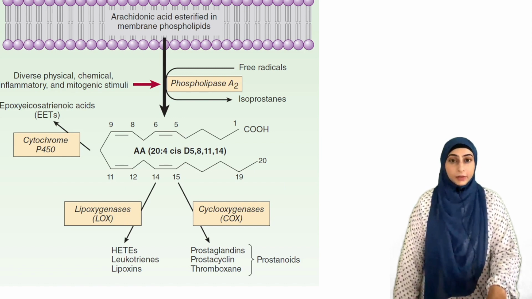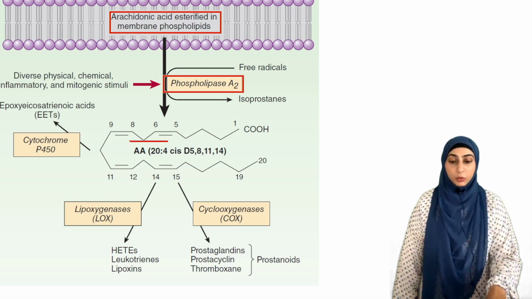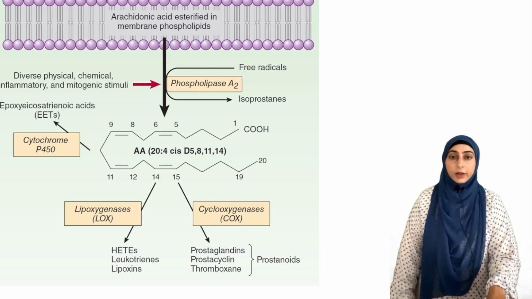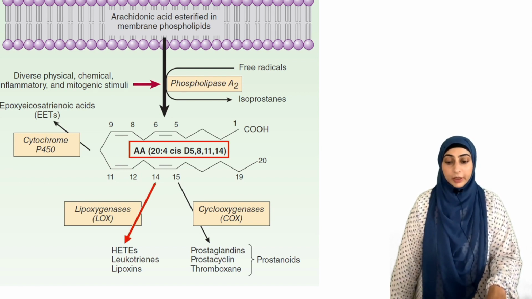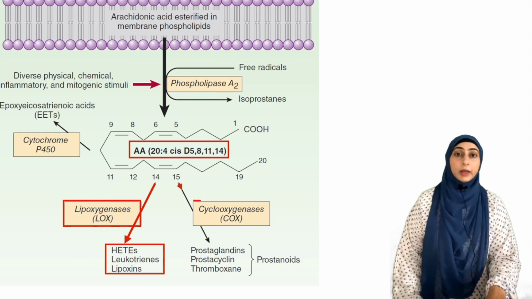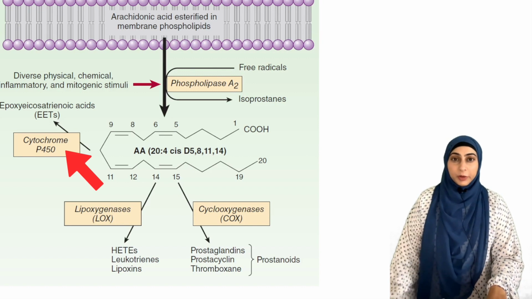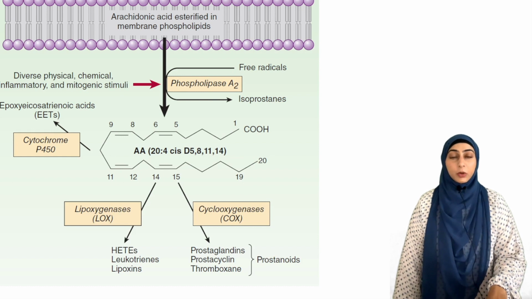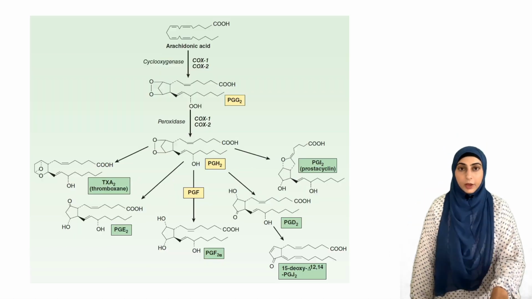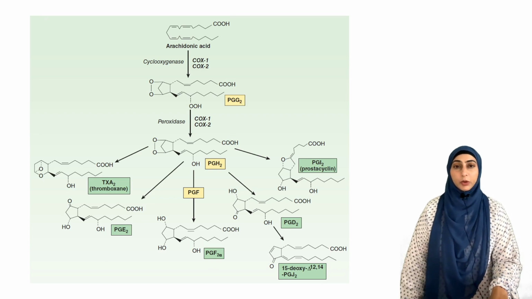Looking at the synthesis of prostaglandins, we can see that the membrane phospholipids are broken down by the enzyme phospholipase A2 and arachidonic acid is derived. This arachidonic acid further undergoes either the lipoxygenase pathway to form leukotrienes or the cyclooxygenase pathway to form the prostaglandins. कुछ cytochrome mediated reactions भी होते हैं which produce the epoxy eicosanoic acids, but these are not used clinically, hence not discussed.